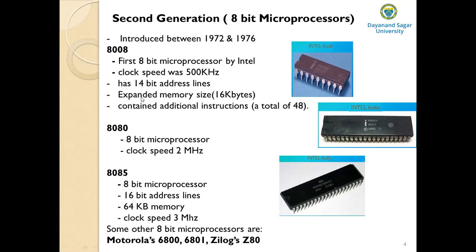14-bit means what is the memory capacity? 2 to the power of 14. That means it has an expanded memory size of 16 kilobytes. So 2 to the power of 14 is nothing but 16 kilobytes. That means it is capable of addressing 16 kilobytes of memory locations. And when compared to the 4004 microprocessor, this 8008 microprocessor contained additional instructions, a total of 48, whereas the 4004 microprocessor contains only 45 instructions.